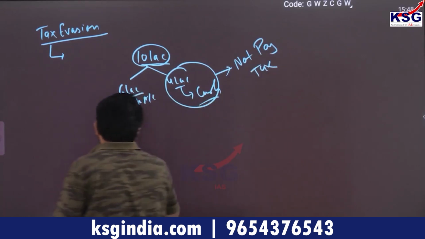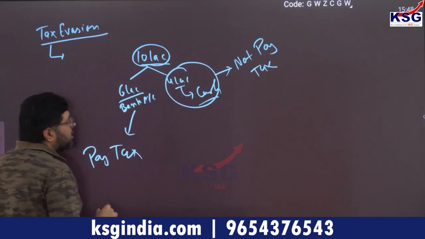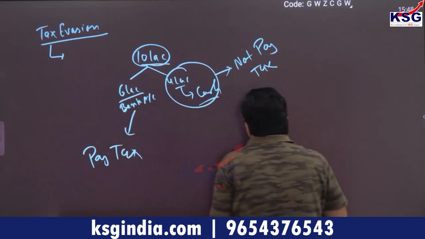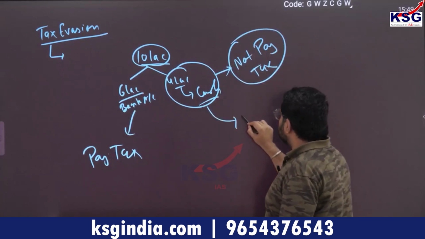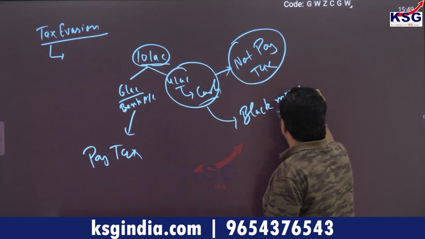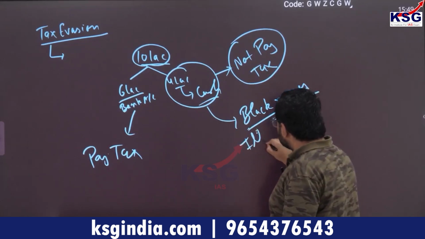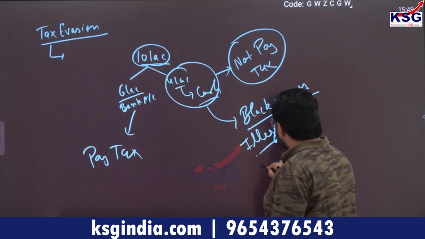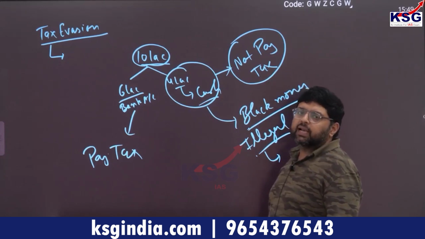You pay tax only for 6 lakh. Now whatever income you have hidden by not paying tax becomes black money, and this is called tax evasion. This is illegal. If government authorities find you, they can impose a fine on you, as well as put you behind bars.